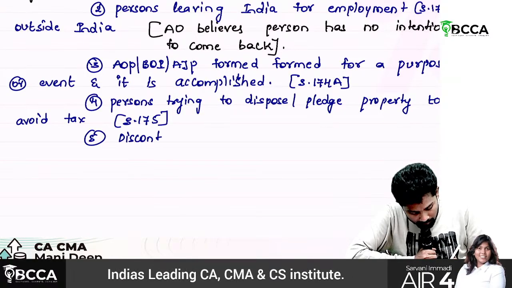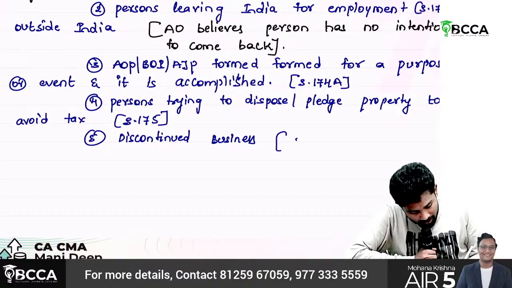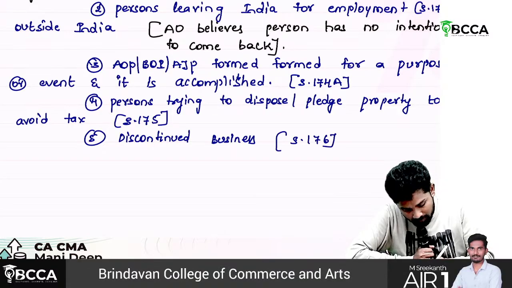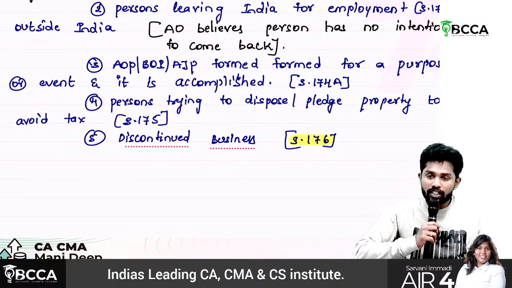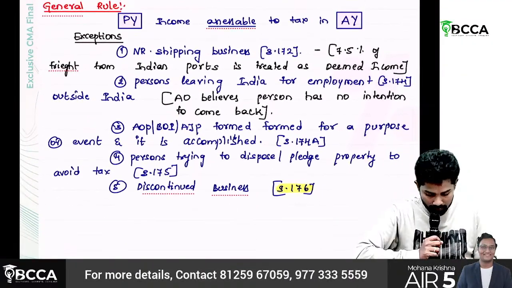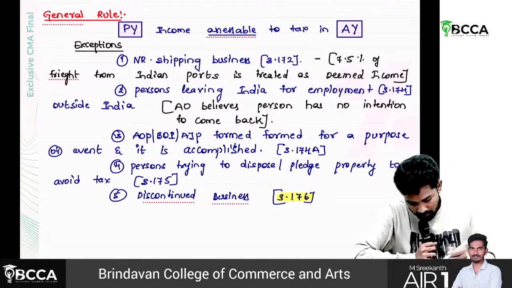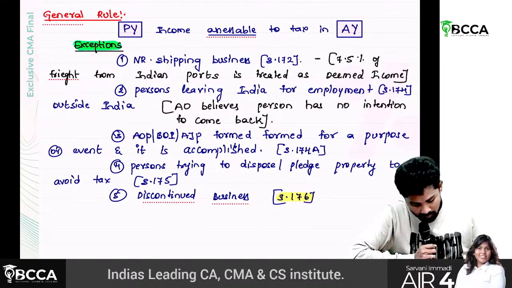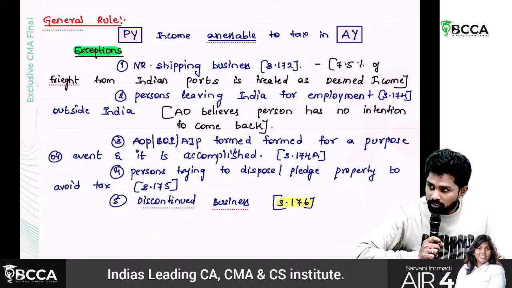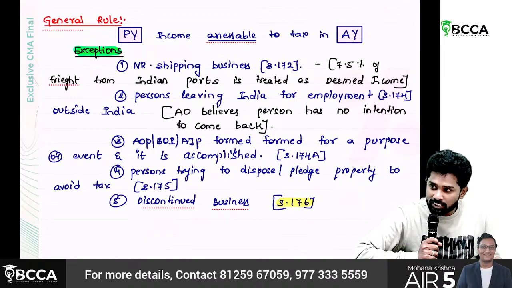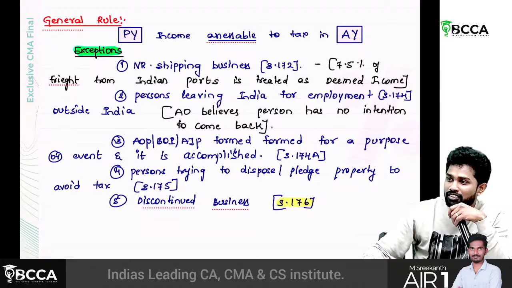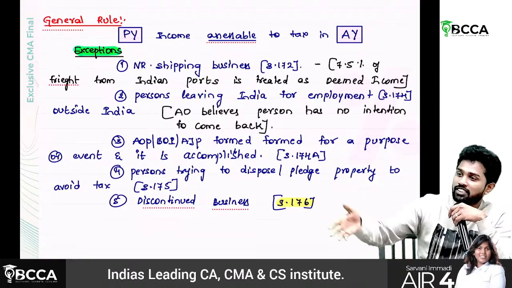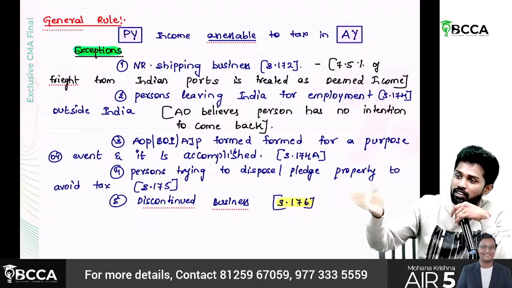Discontinued business, section 176. So discontinued business, simple thing, sir. The company is dissolved. The company went into liquidation and all the assets are sold and the balance amount is given to the shareholders. Now the company didn't pay any tax on the sale of assets, neither the capital gain tax nor the income taxes.